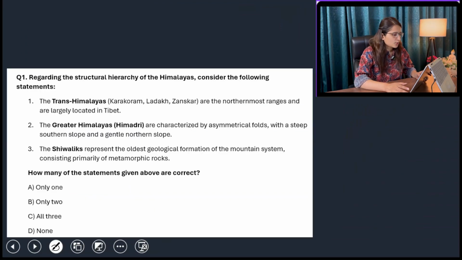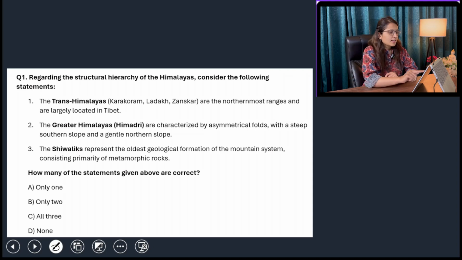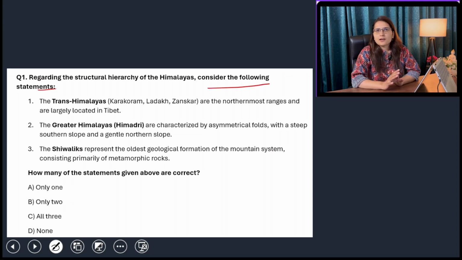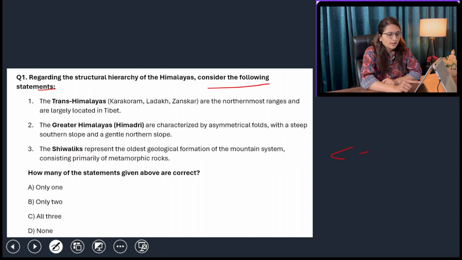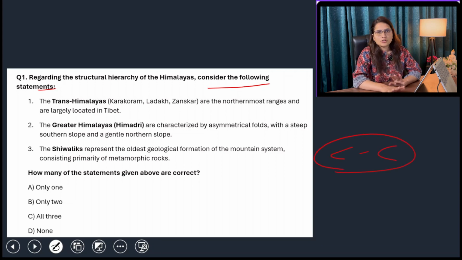So first MCQ says what? Regarding the structural hierarchy of Himalayas, consider the following statements. First of all, we know that Himalayas are formed by the continental convergence between Indian plate and Eurasian plate. But this is just the case for Himalayas.